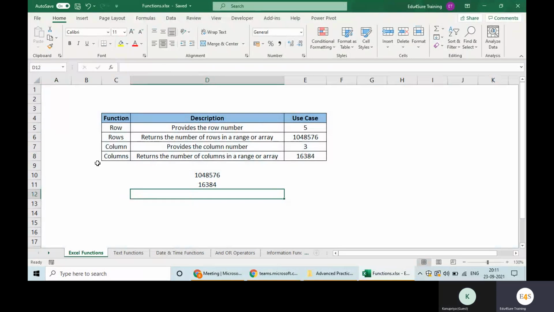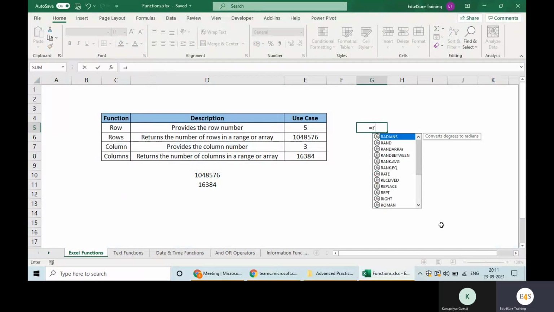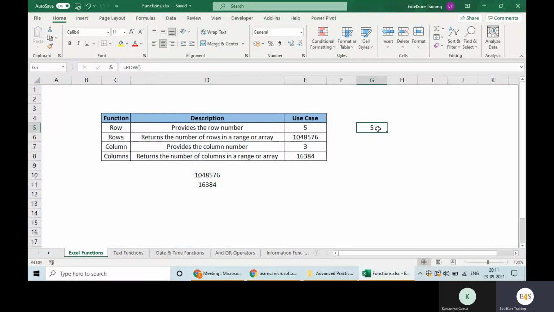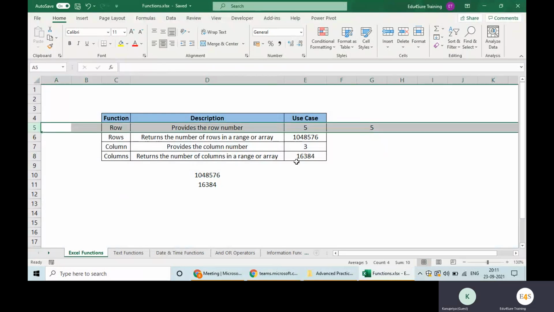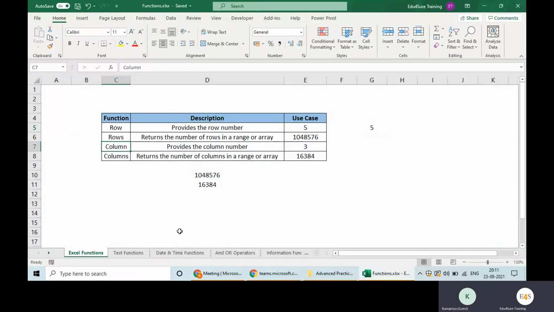What is the difference between ROW and ROWS function? So ROW does nothing but provide the row number. Like equal to ROW, and whatever row you want to measure. Like I did not give any argument or reference, so it is giving me the row number of this particular row where I am writing the formula. Row number 5th. The same job will be done by the COLUMN function also. So are you aware of the difference between ROW and ROWS and COLUMNS now?